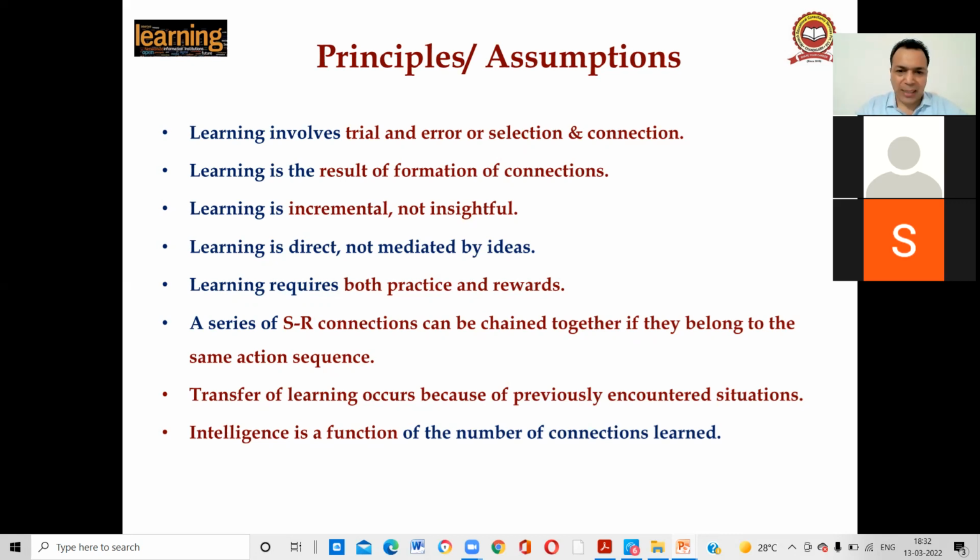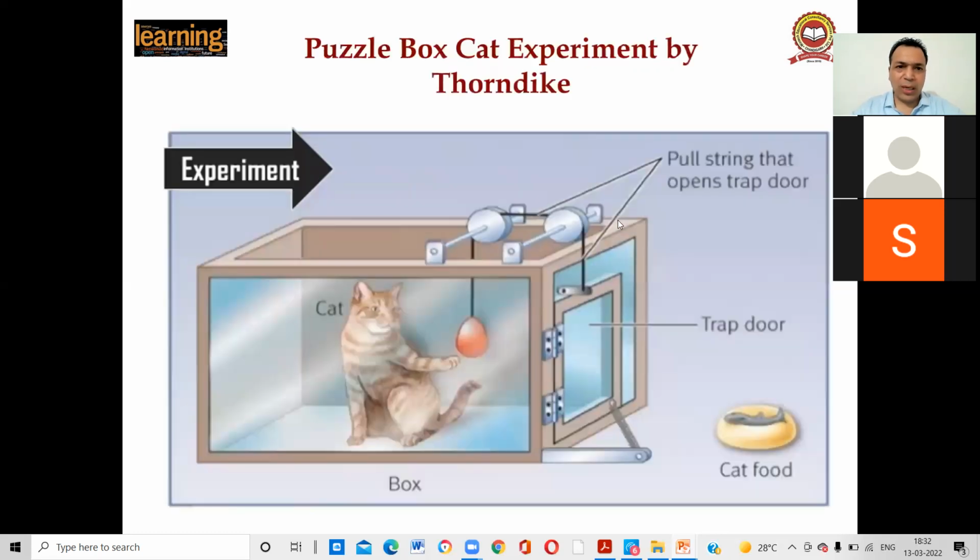Learning requires both practice and reward. SR connection. SR means stimulus response, right? Transfer of learning occurs because of a previously encountered situation. Intelligence is a function of the number of connections learned, right? What he wanted to say is that intelligence means, after a number of attempts, we try again and again, and ultimately we become perfect. So intelligence is measured by the number of trials. He said that. Okay.